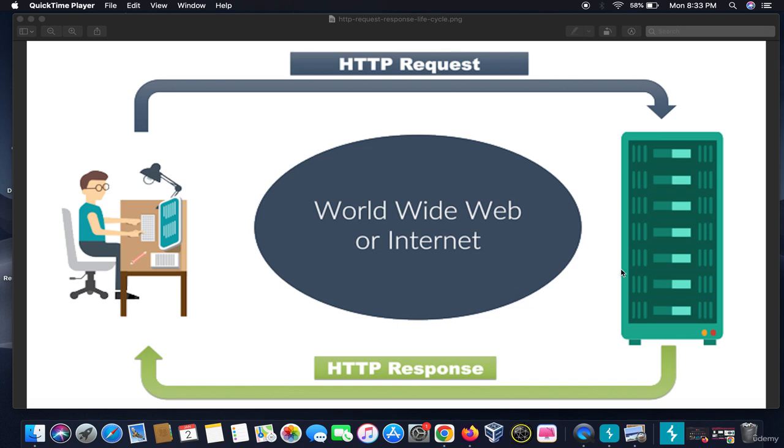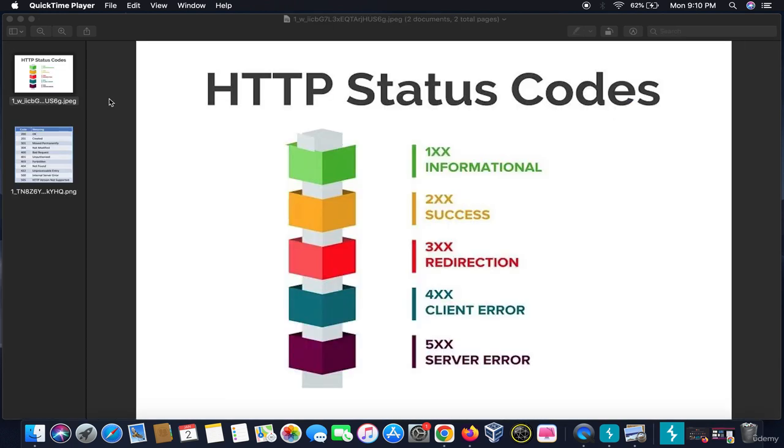There are 65,535 ports over which different protocols run. Right? HTTP is over 80, HTTPS 443, and there are various other protocols like TCP, IP, UDP, SSH, and a lot more. So the basic functioning of the request and response method remains the same. In the next video, we will study the different status codes we get in response to the HTTP request. Thank you.